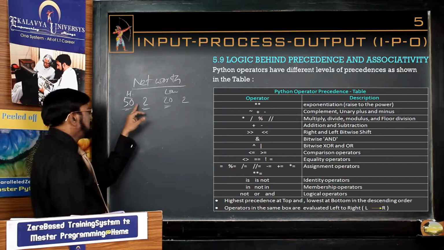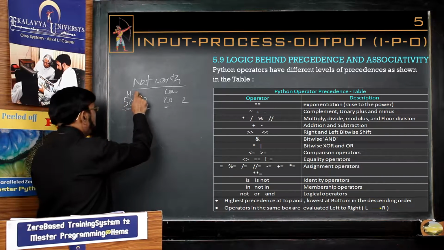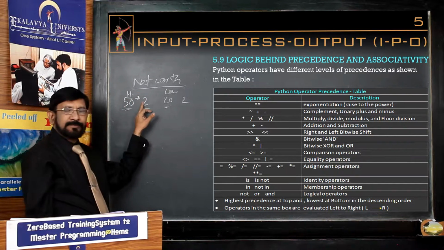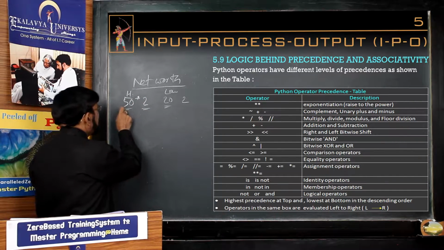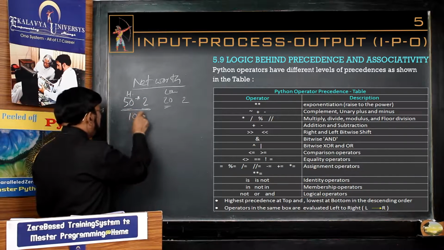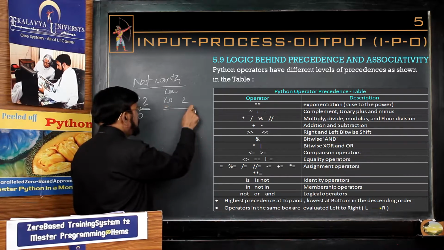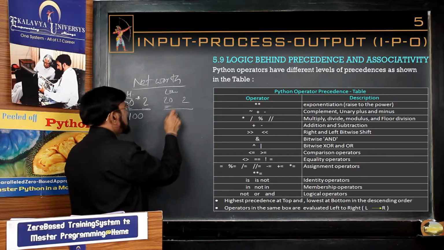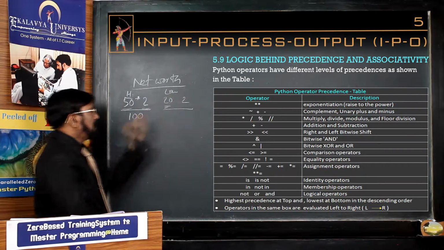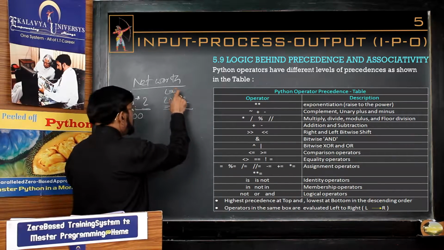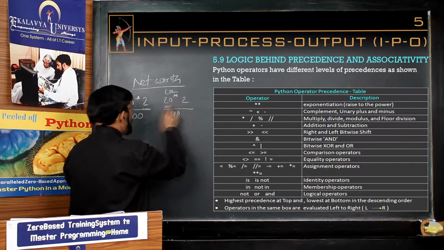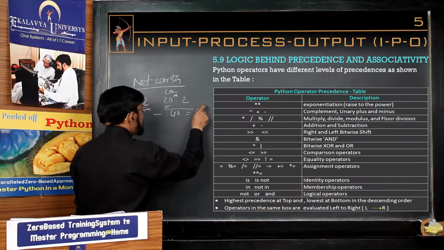How do you calculate? First, what do you do? You first calculate multiplication, then you see it is 100 lakhs. Thereafter, you have 20 lakhs loan on 2 flats. Then again multiplication, 40. Then what you are doing? Minus, 60.